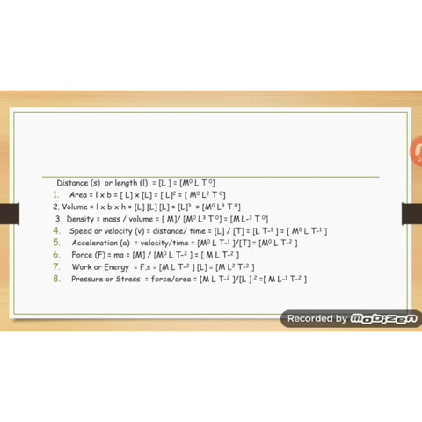Then density. Density is equal to mass by volume. Mass is M, and for volume it is L cube. Therefore, M by L cube, or M, L to the power minus 3, T to the power 0. Speed and velocity, we have already learned. Force. Force is equal to mass into acceleration. For the acceleration, the dimensional formula is LT to the power minus 2, and for mass is M. Therefore, on combining them, you can write M, L, T to the power minus 2.